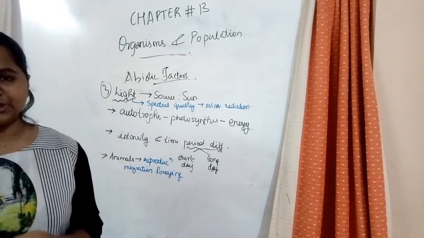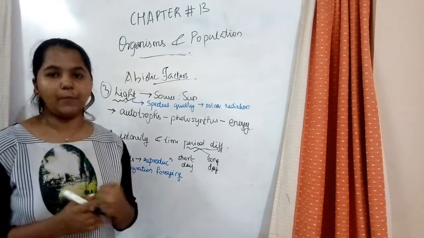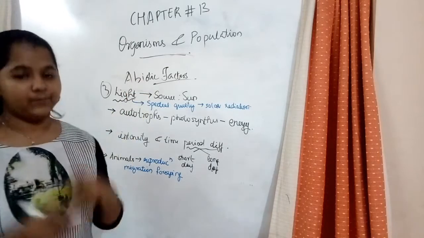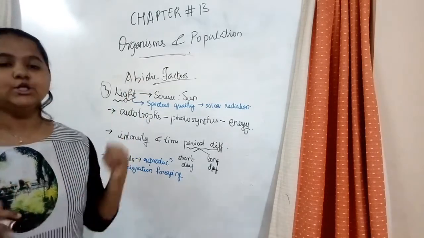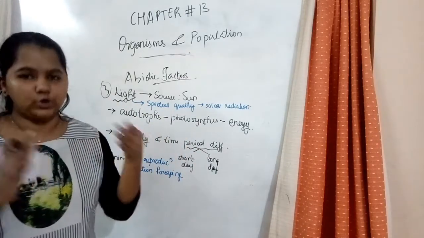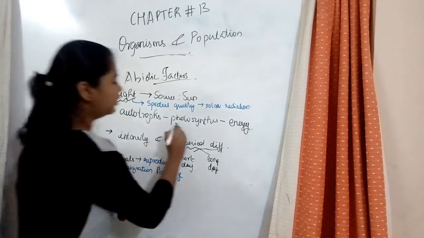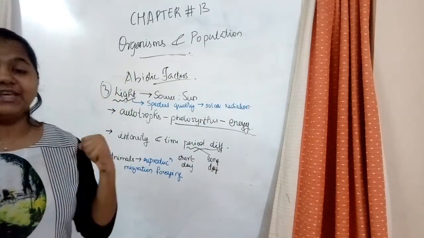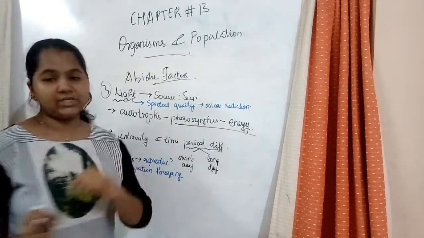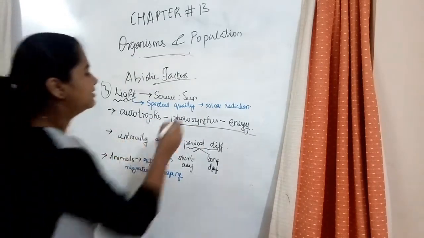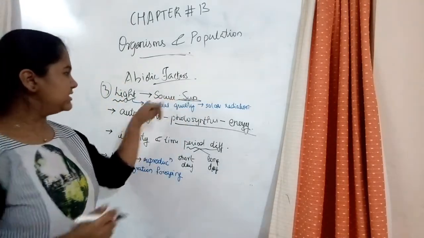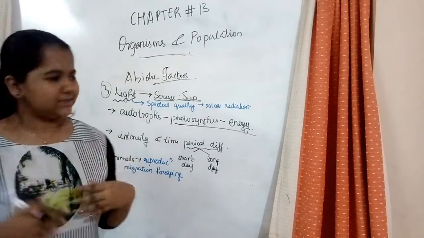So food is important. For photosynthesis, what is the main component that we have learned? We have learned that photosynthesis requires sunlight or light. So that's very important. For autotrophs, light is the source of energy which helps in the process of photosynthesis. It gives energy to the plants for photosynthesis. Usually the source of light on earth is the sun. We always say the sun gives light, the sun gives heat. So the sun is the source of light on earth.